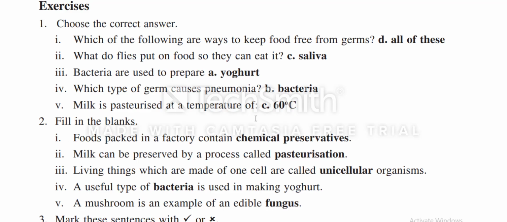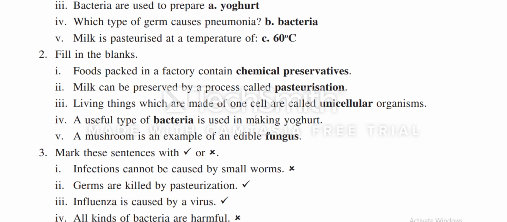Fill in the blanks. There are 5 fill in the blanks. Food packed in the factory contains chemical preservatives. Milk can be preserved by the process called pasteurization. Living things which are made of one cell are called unicellular organisms. A useful type of bacteria is used in making yogurt. A mushroom is an example of edible fungus.